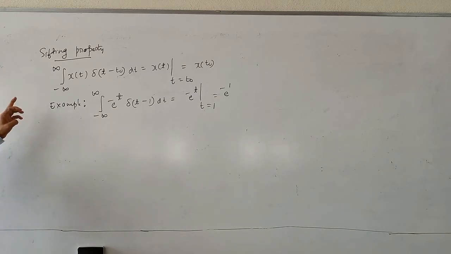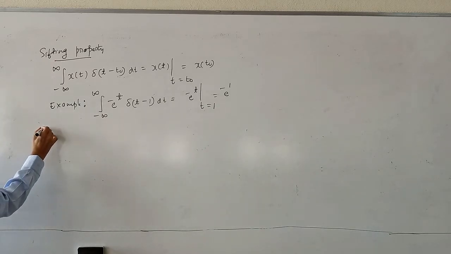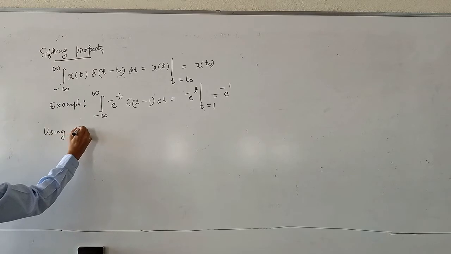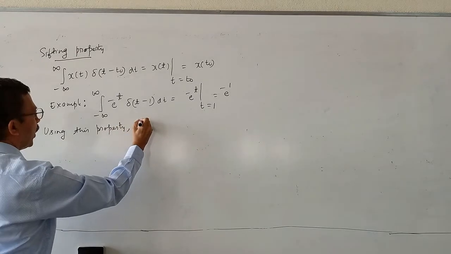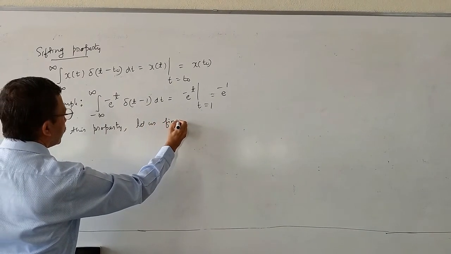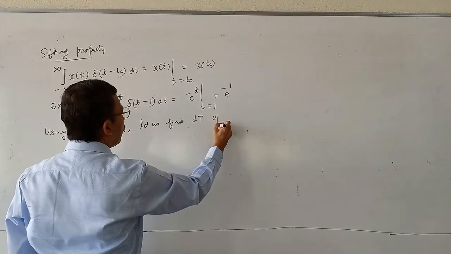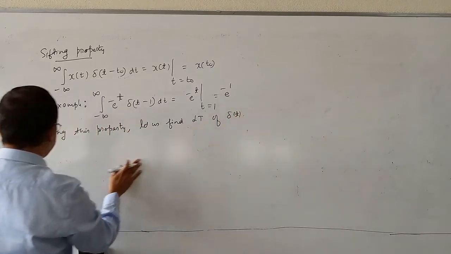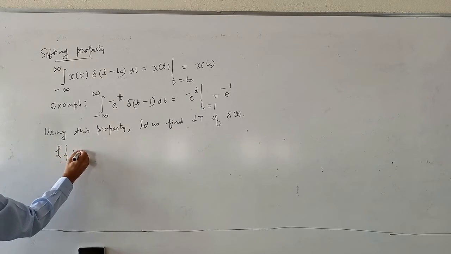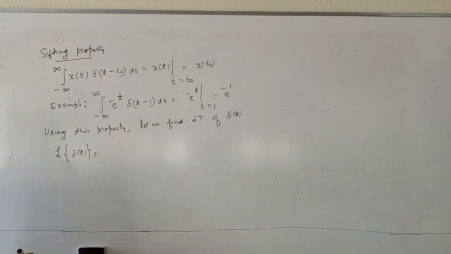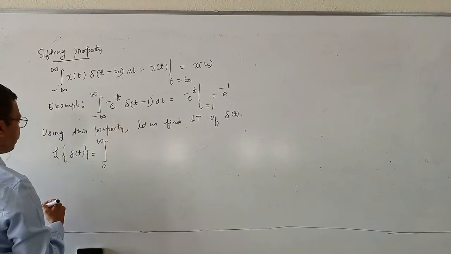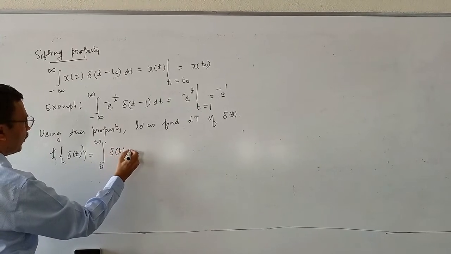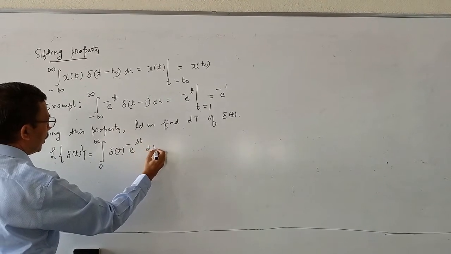Now using the shifting property, we will find the Laplace transform of the impulse function. Using this property, let us find the Laplace transform of delta of t. Laplace transform of delta of t equals integration 0 to infinity delta of t e to the power minus st dt.